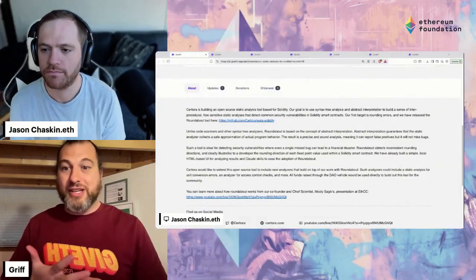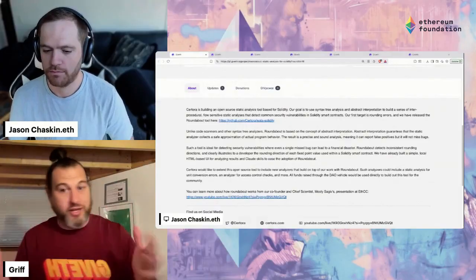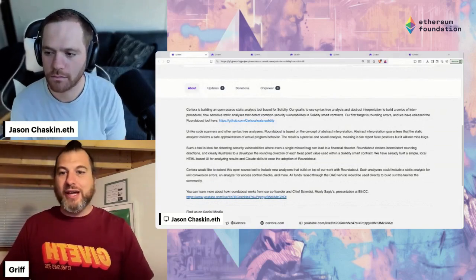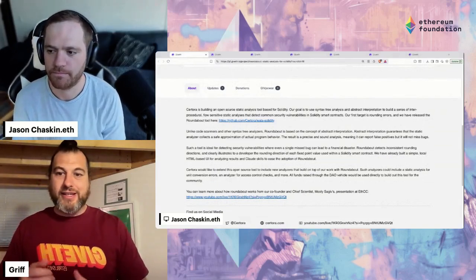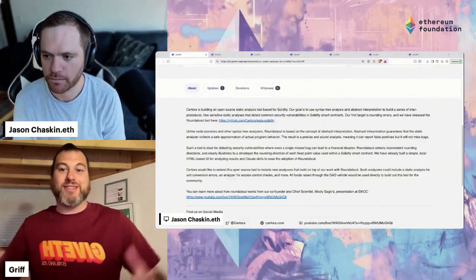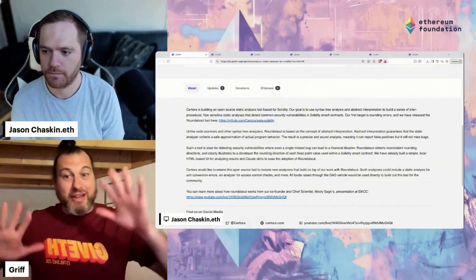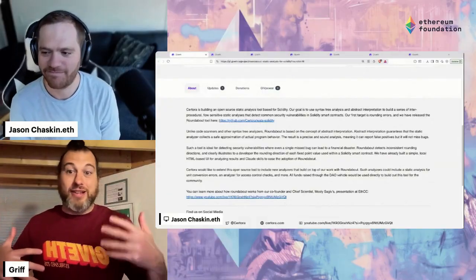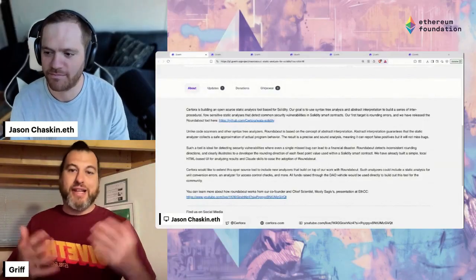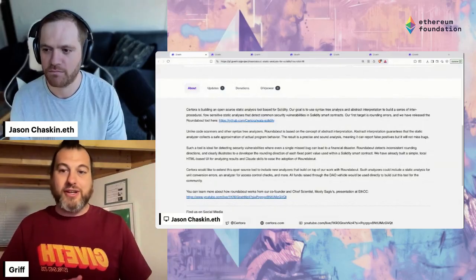And it's really a weird incentive thing for a company like Certora, which is one of the big auditing firms in the space, to do. So hats off to them for making this available. And really clearly they care about the security of the ecosystem more than necessarily their bottom line completely. It's a balance, of course. Hey, I know they have a lot of people on staff. They got to keep them employed. They got to keep doing audits. But when you open source tools like this, you can tell you're a friend of the industry.